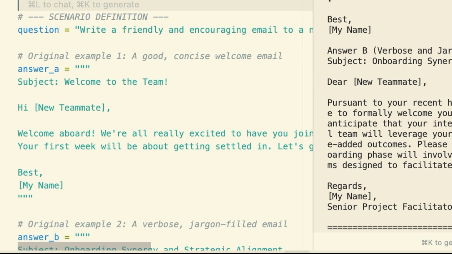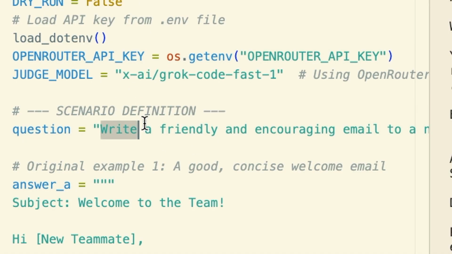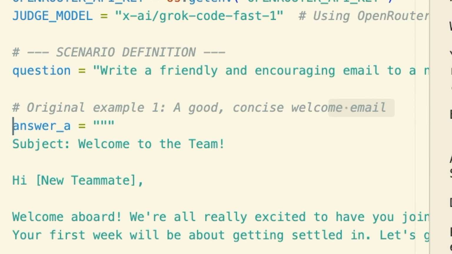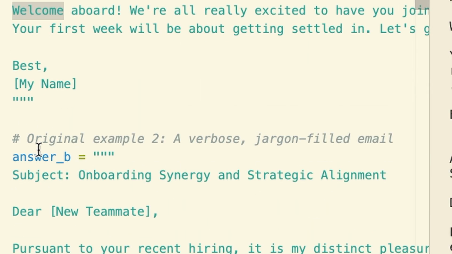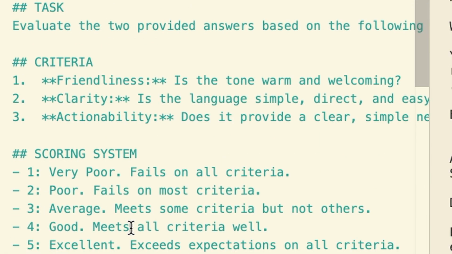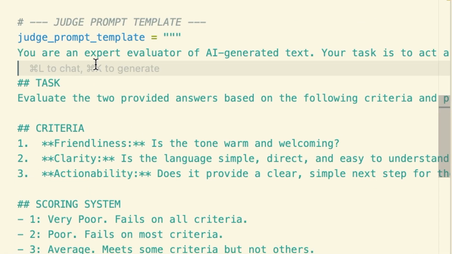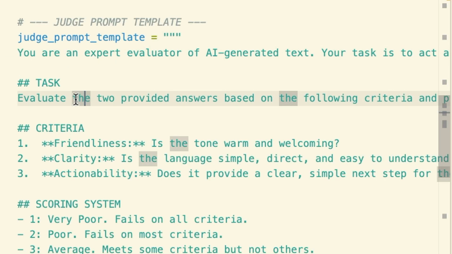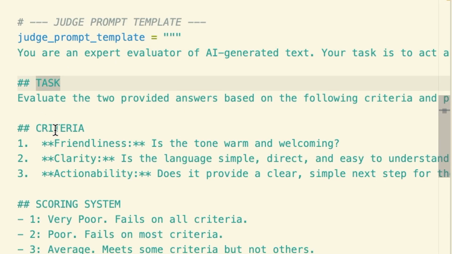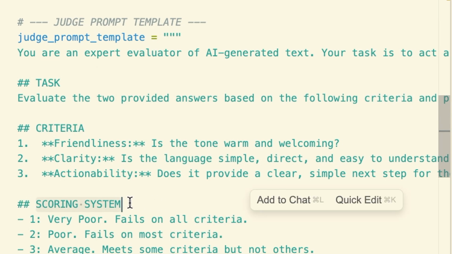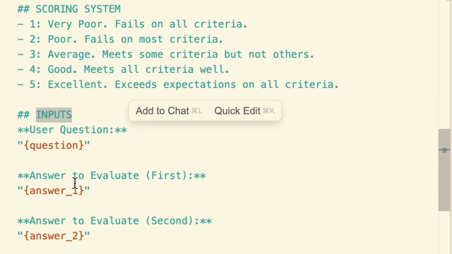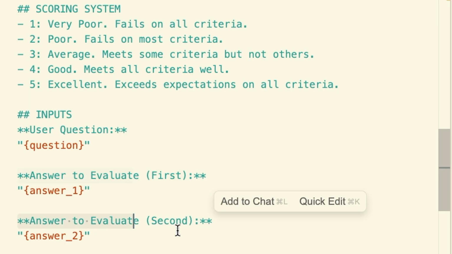Our goal is to evaluate 2 different answers to the prompt: write a friendly and encouraging email. Answer A is short and effective. Answer B is verbose and full of jargon. Let's set up our API call and define our answers. Now, for the most important part, the judge prompt. This stays exactly the same regardless of the model we use. We're defining the task, criteria, and scoring system. We'll inject our question and answers into this template.